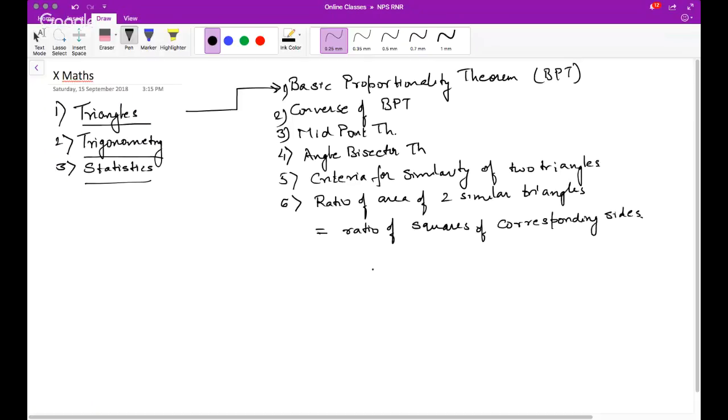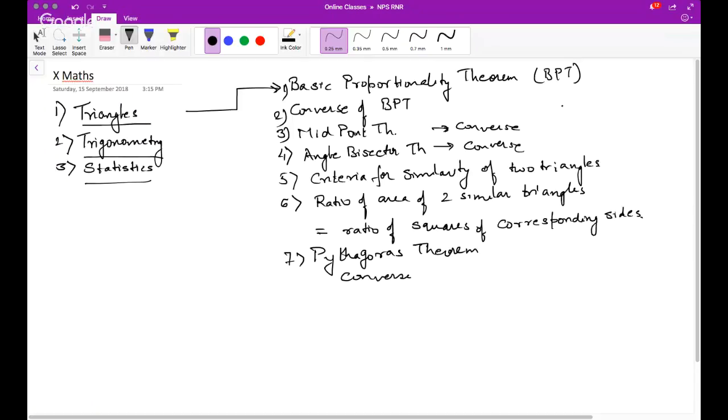Okay, basic proportionality theorem, converse of BPT, midpoint theorem, angle bisector theorem, and everything, we had converses of them as well. And then we had, seventh one was very famous Pythagoras theorem, and its converse.